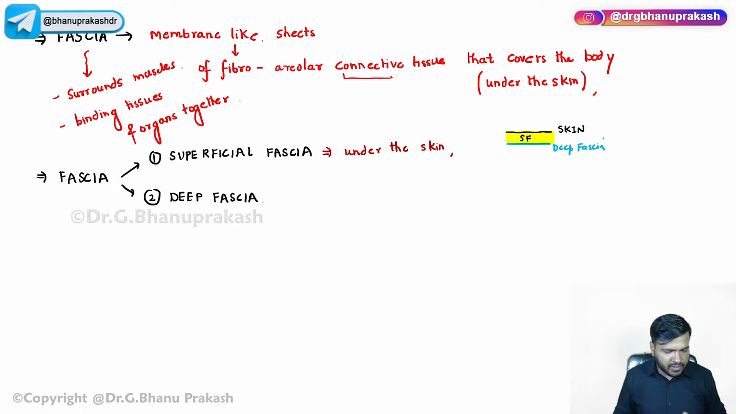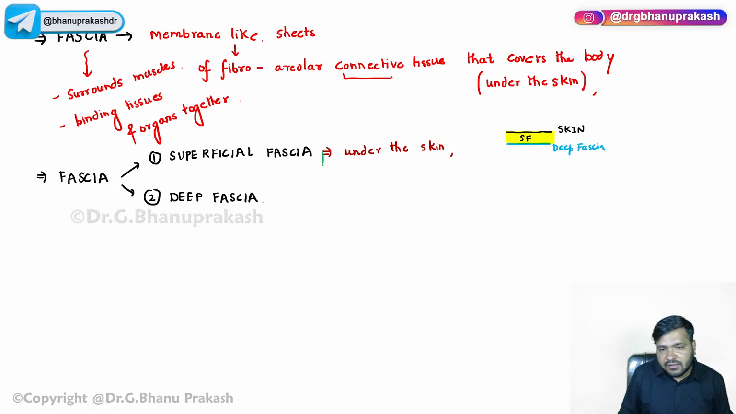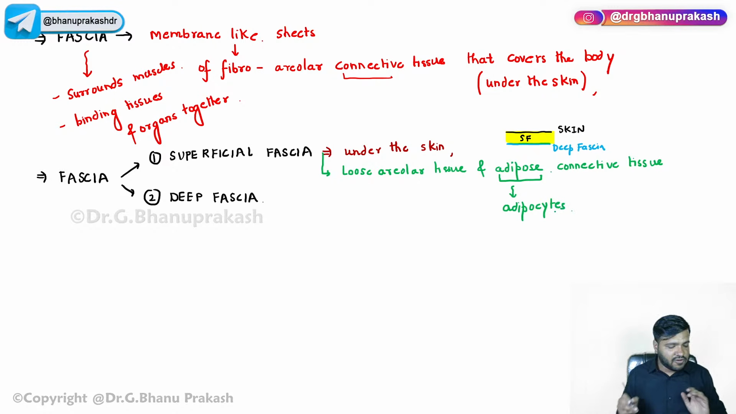Now, if we talk about the composition, guys, that is again very important. The superficial fascia is basically composed of loose areolar tissue, and also the adipose connective tissue. Now, when I say adipose, guys, you automatically think of adipocytes.